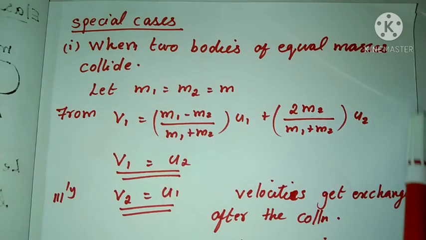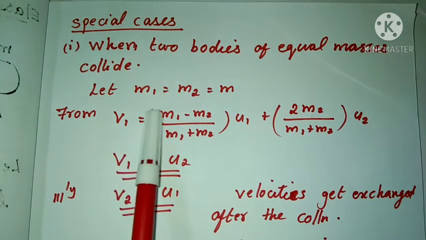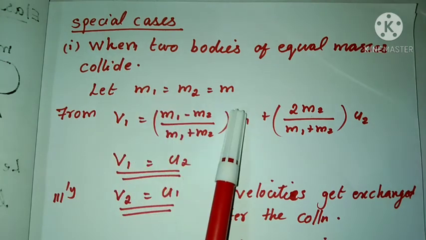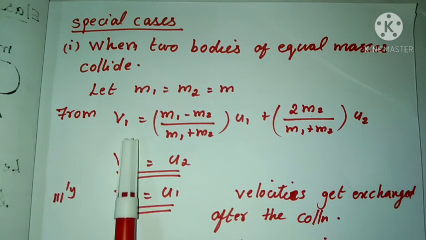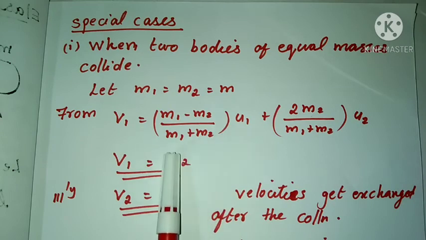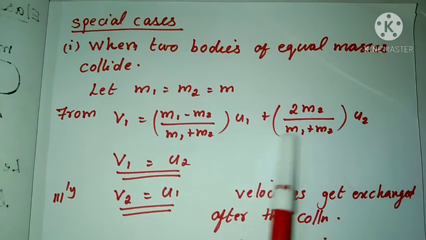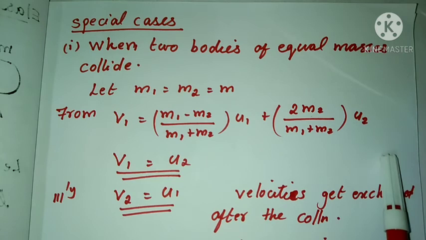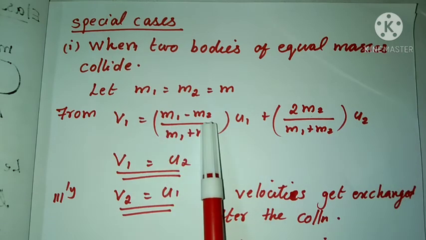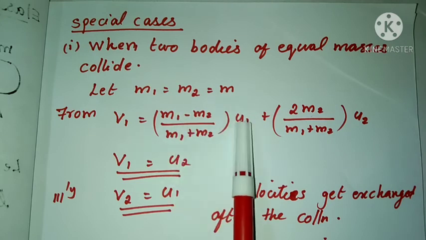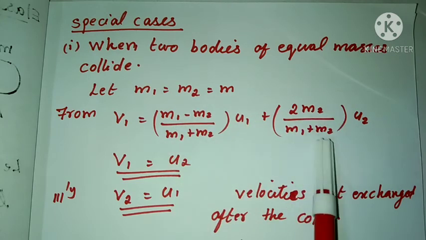When two bodies of equal masses collide, let us take M1 equal to M2 equal to M. From the equations that we derived, V1 equals (M1 minus M2) by (M1 plus M2) into U1 plus 2M2 by (M1 plus M2) into U2. When you substitute M1 equal to M2 equal to M, this term becomes 0, and here 2M divided by 2M.